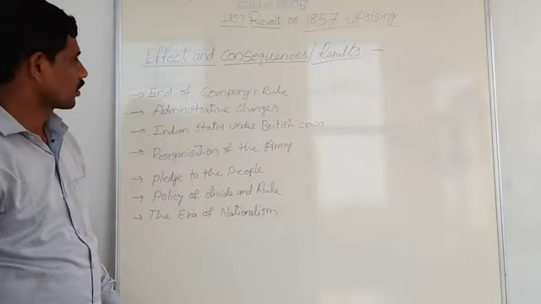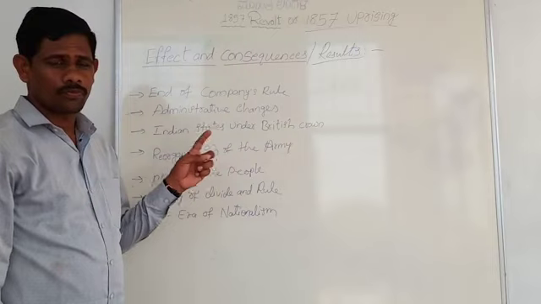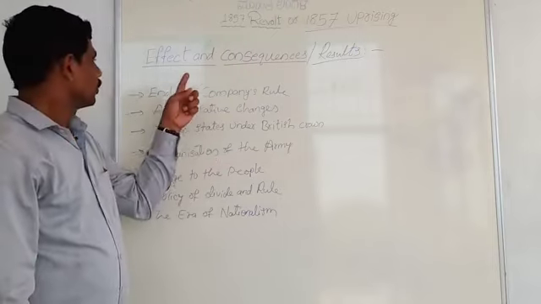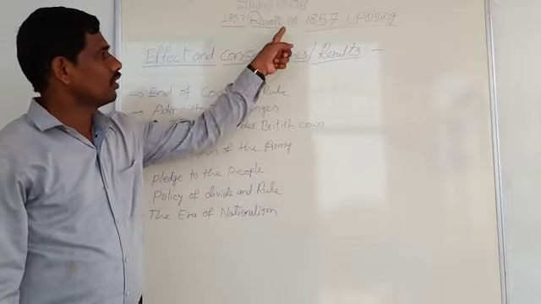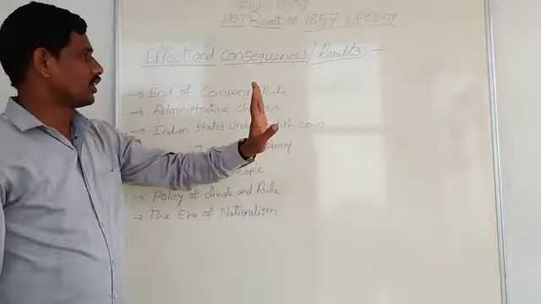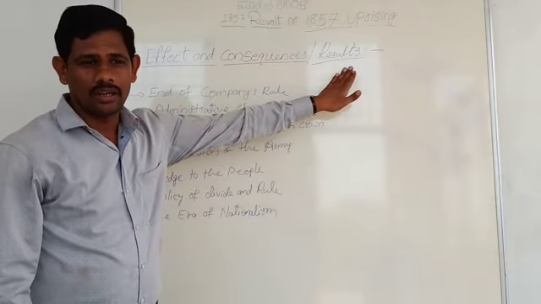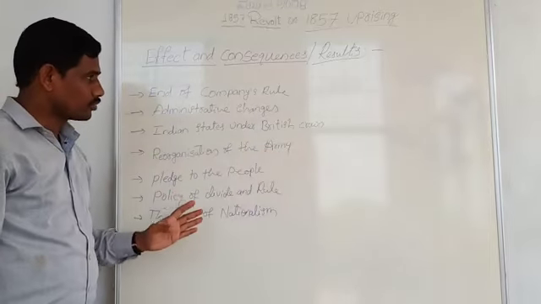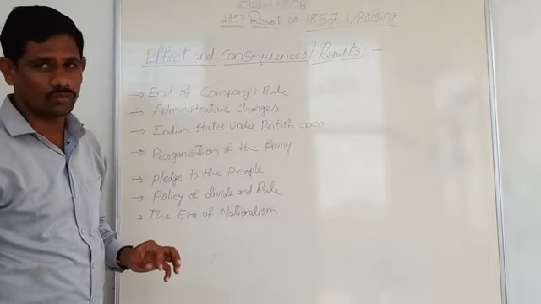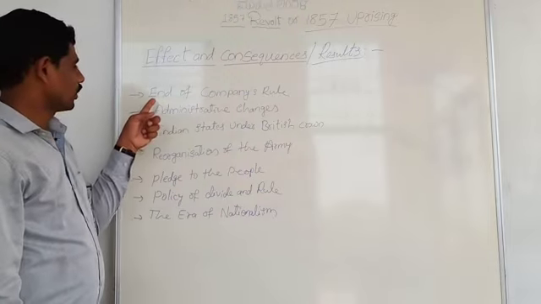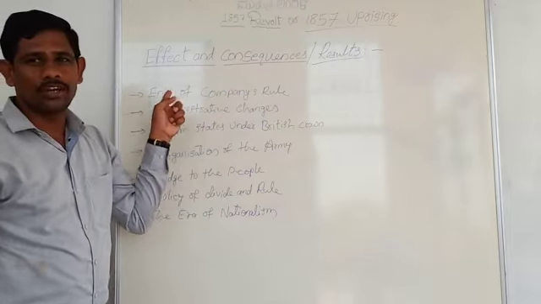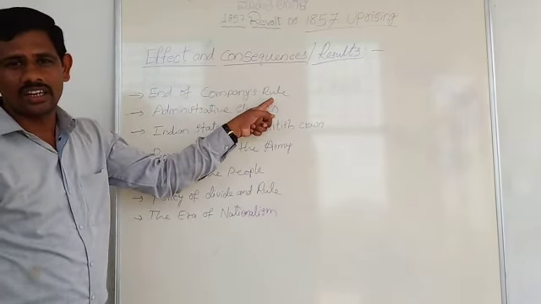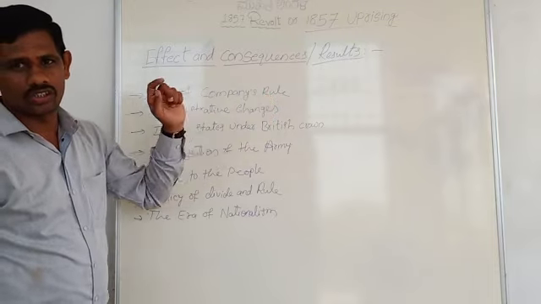Okay, students. In the last class we discussed the outbreak of the first war of Indian independence. So let me continue. Effects and consequences of the 1857 uprising, or results of the 1857 revolt. Under this, some points come under the impact and consequence of the 1857 revolt. The first one: end of Company's rule. That means the end of East India Company rule, and India directly came under the control of the British Queen.